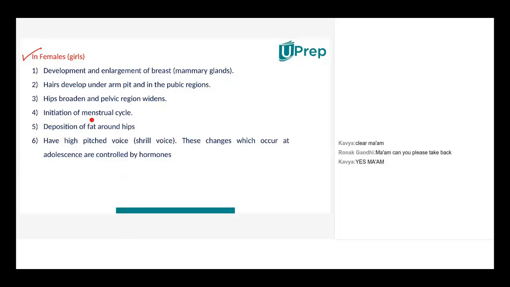Initiation of the menstrual cycle. So this is a very important portion, the menstrual cycle. We will come to this once we study it, we will discuss it.